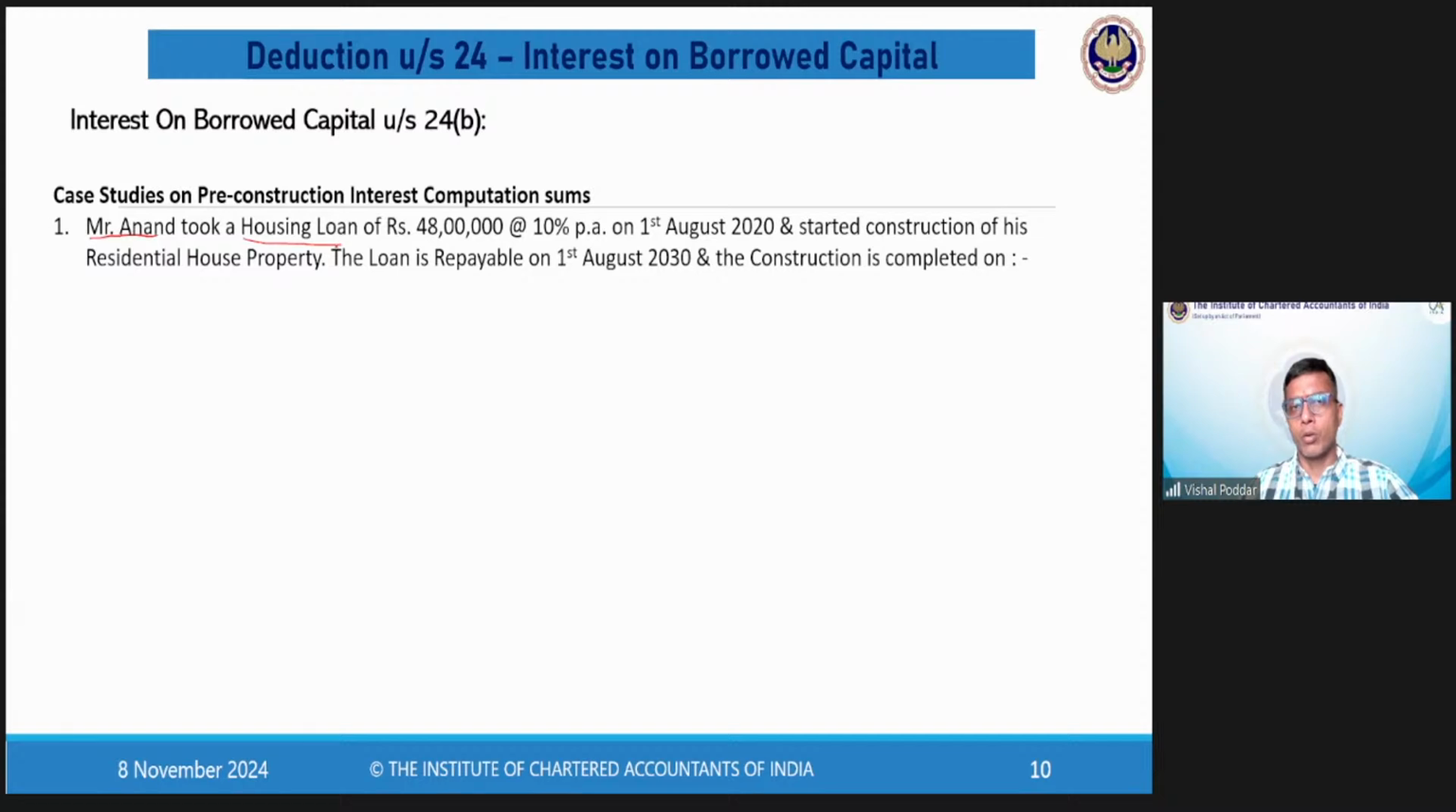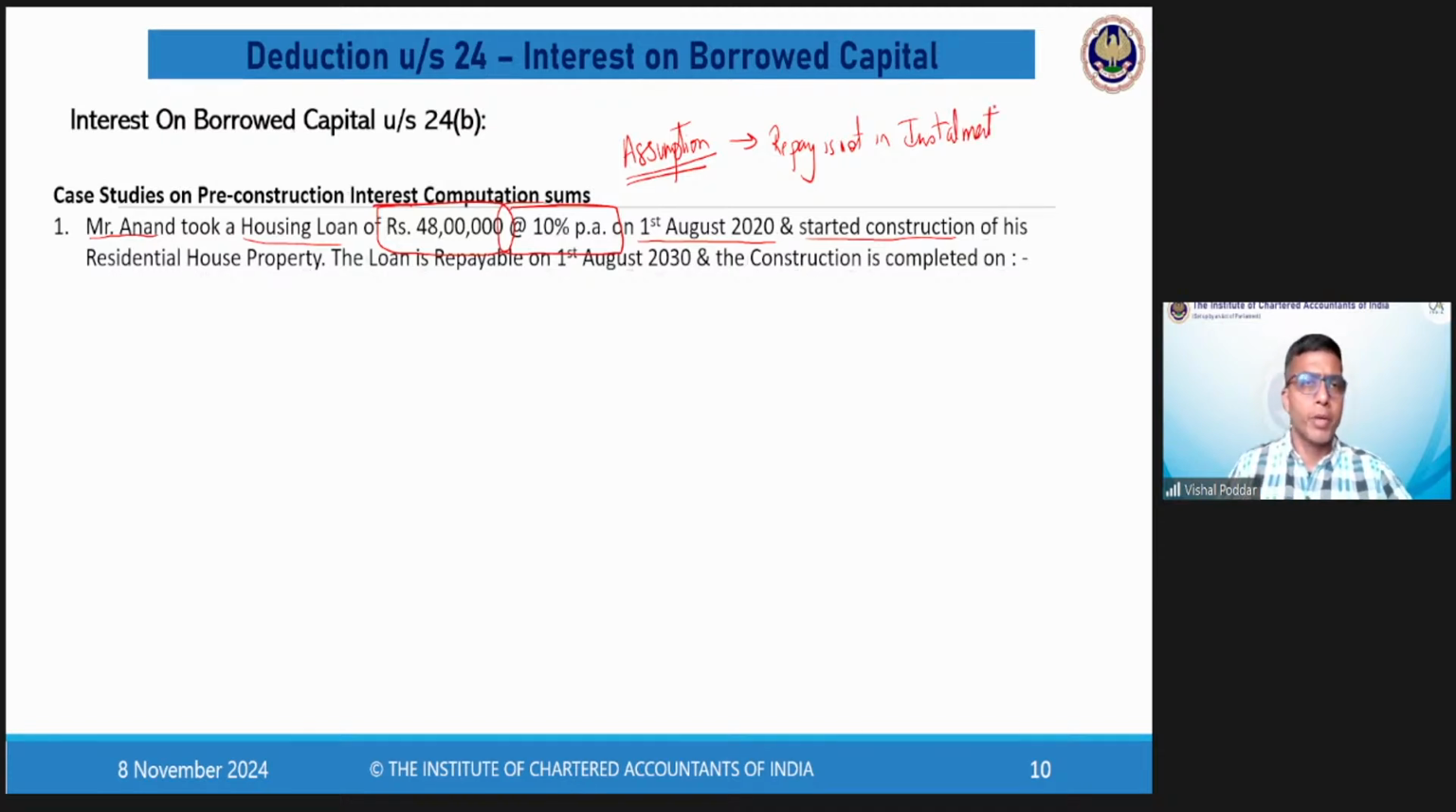So first, Mr. Anand took a housing loan because he was doing construction of his property and he started construction of the property. Now the loan that he took was of rupees 48 lakhs. The rate of interest is 10% per annum. This loan is taken on 1st August 2020, on which date he also started the construction of his residential house. Now students, please pay attention. There are some assumptions here when we are solving the sum on interest. First, repayment is not in installments. Now practically this is not the case.